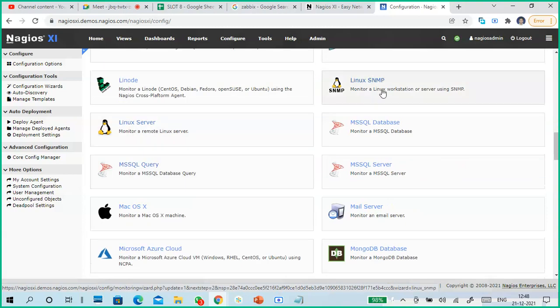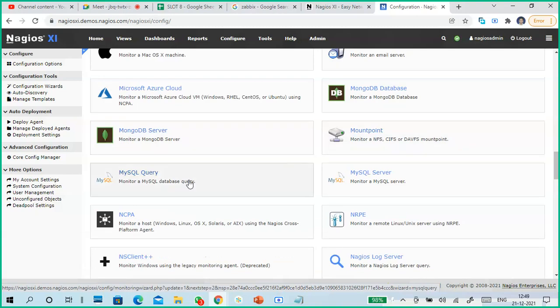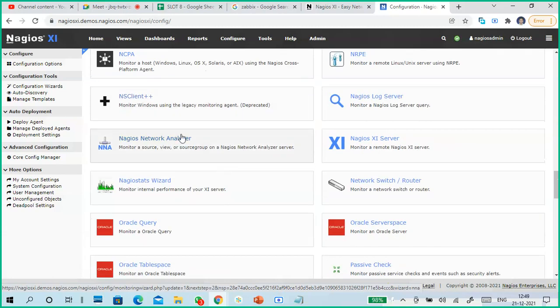Linux servers, Linux SNMP, MySQL database server, MySQL server, MySQL queries, Mac OS, mail server, MongoDB databases, Azure Cloud, MongoDB server, mount points, like when you are connected to remote storage, SQL queries, MySQL queries.